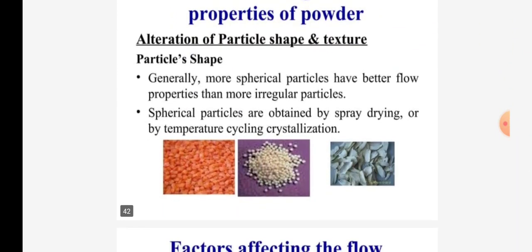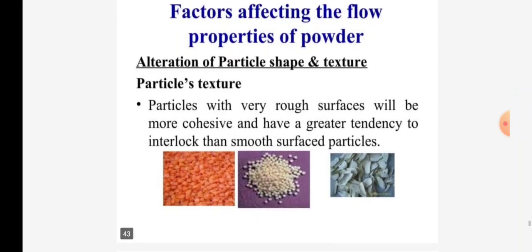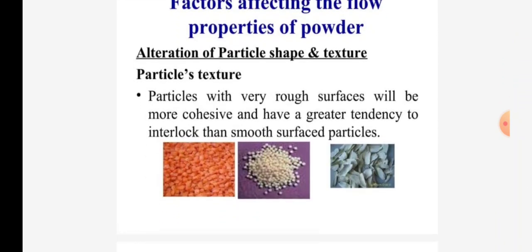Particle shapes. Generally, more spherical particles have better flow properties than more irregular particles. Spherical particles are obtained by spray drying or by temperature cycling crystallization. Alteration of particle shape and texture. Particle textures: particles with a very rough surface will be more cohesive and have a greater tendency to interlock than smooth surface particles.